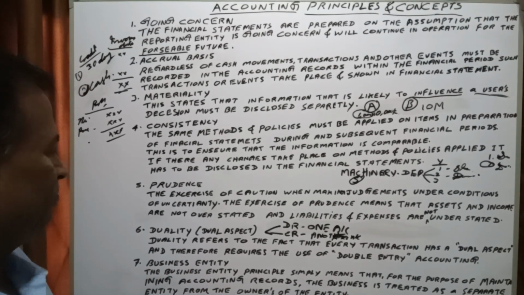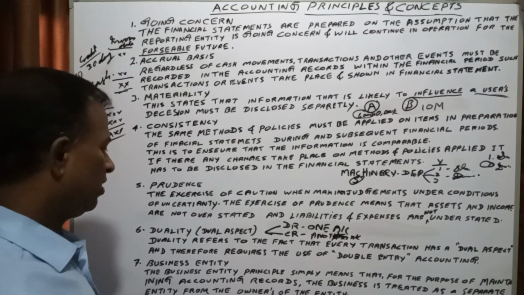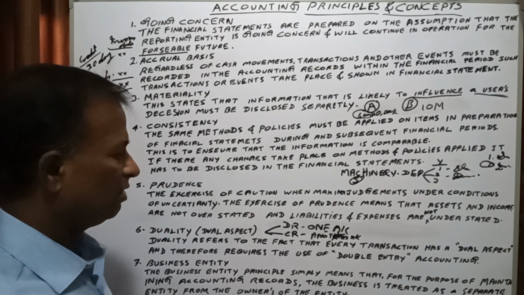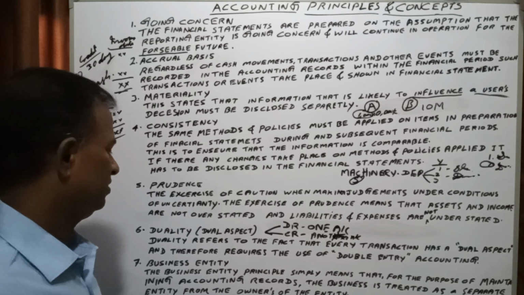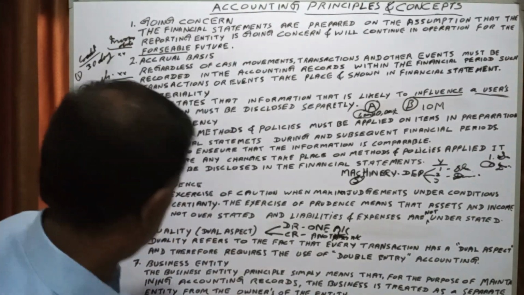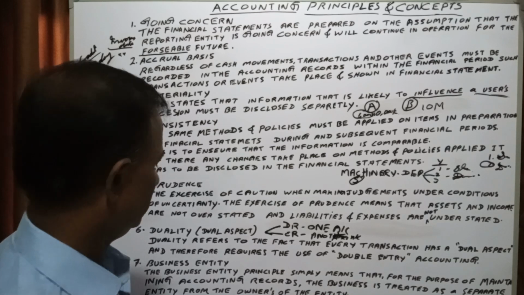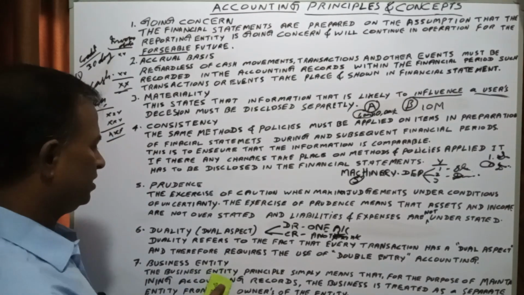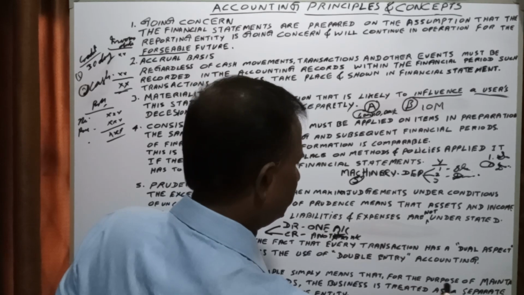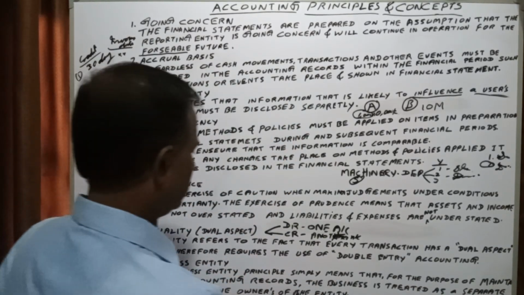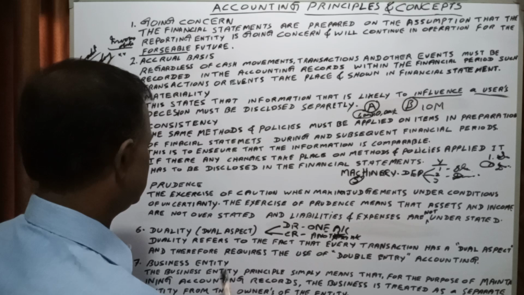The business entity principle simply means that for the purpose of maintaining accounting records, the business is treated as a separate entity from its owner.